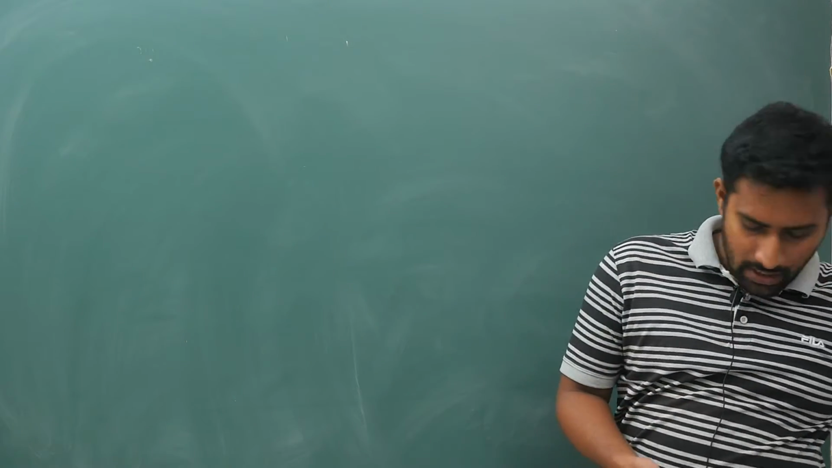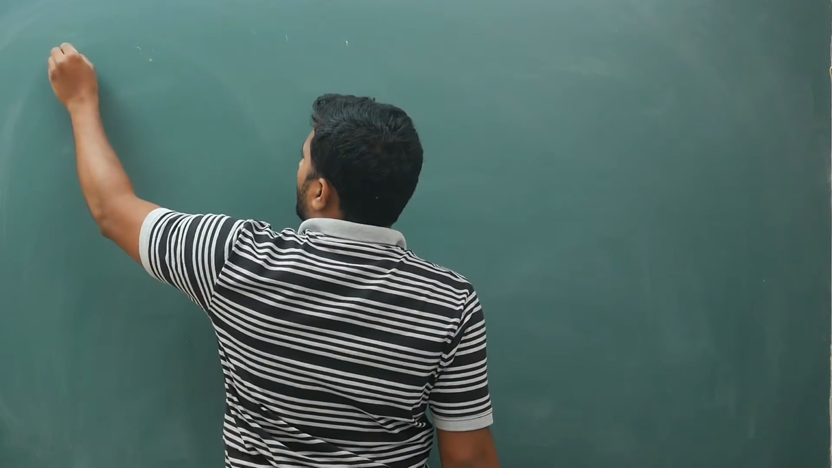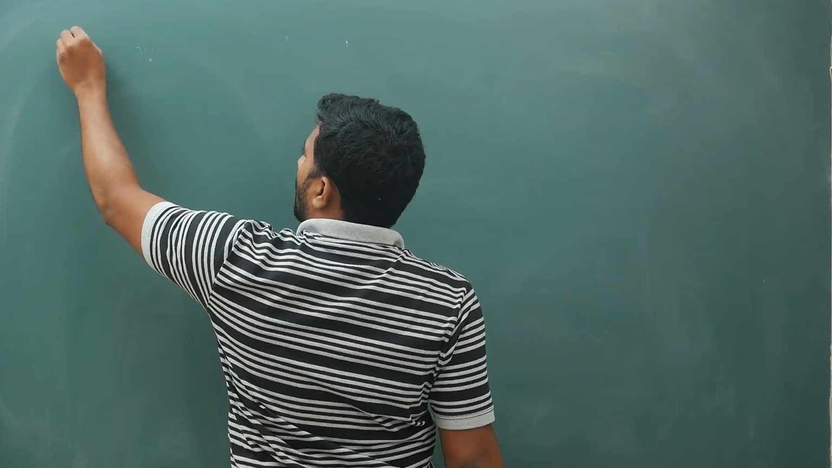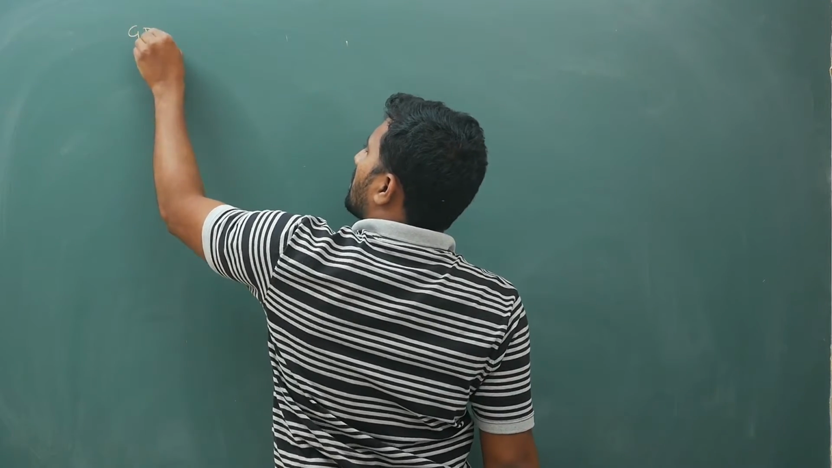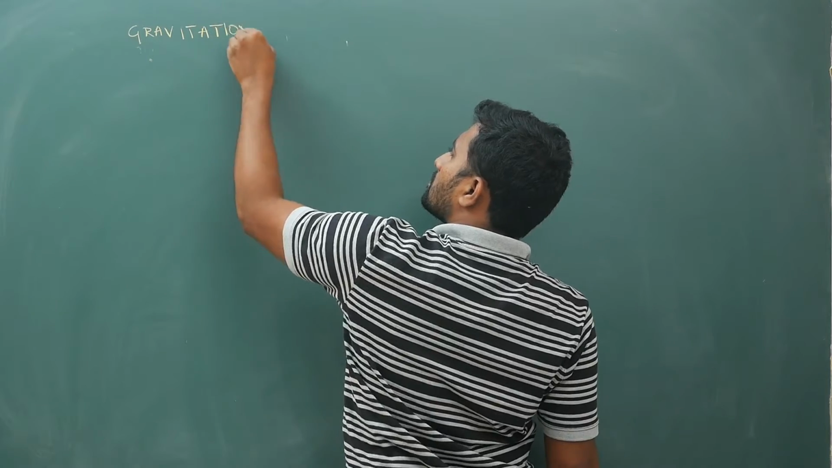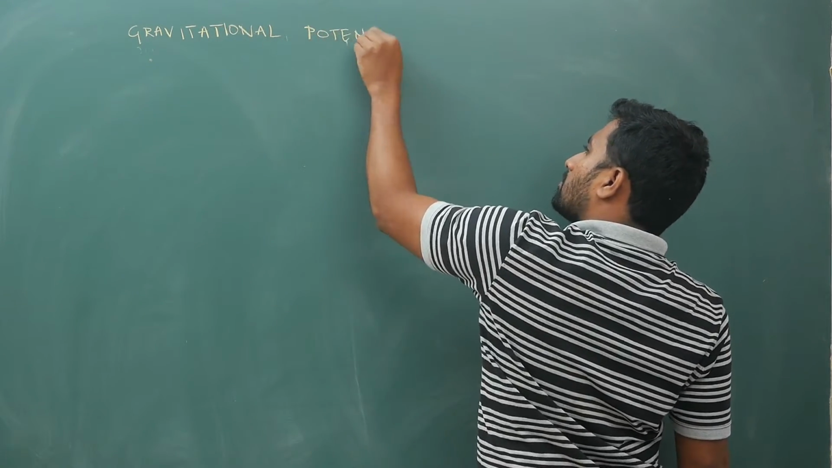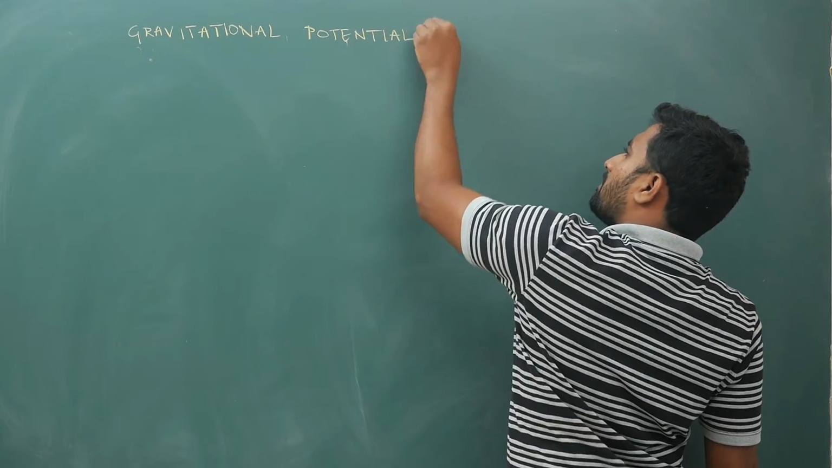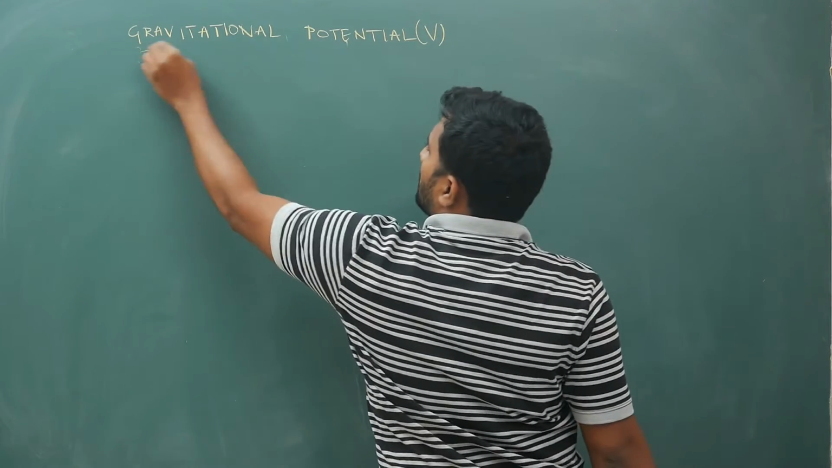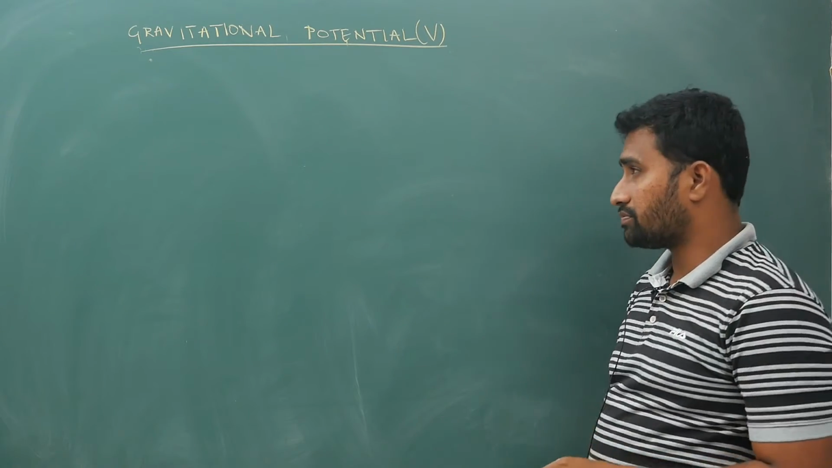So your part is, okay, next part is gravitational potential. Potential is different from potential energy. Potential is represented by the symbol V, and potential energy by U. Okay, so now